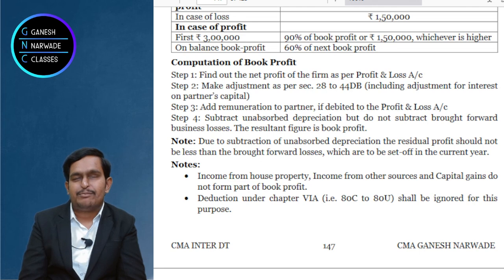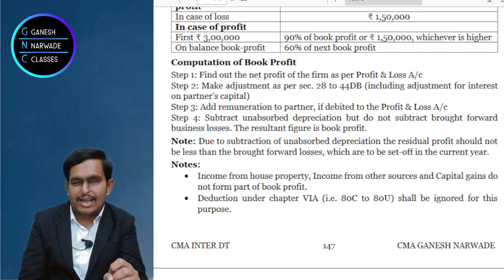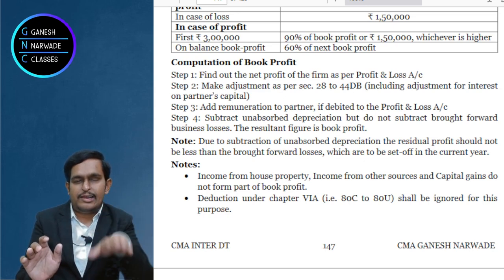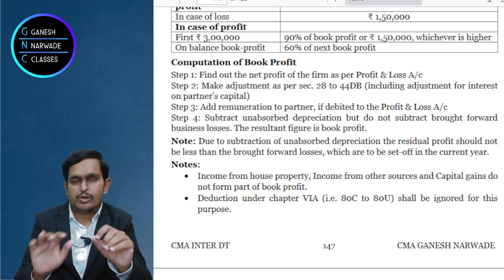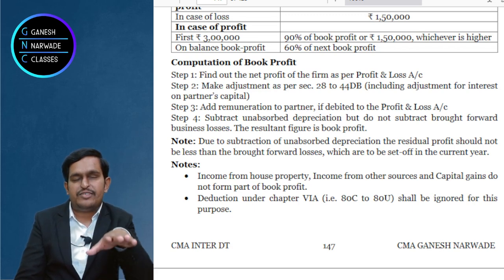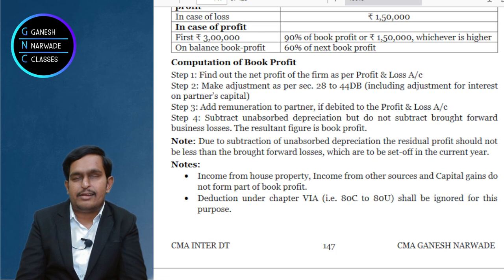The answer is partially yes, partially no. So you try to just deduct unabsorbed depreciation. You get the book profit as per step 4. But see, if book profit is more than or equal to brought forward loss, no problem. But if suppose book profit is less than brought forward loss, then you try to adjust your unabsorbed depreciation to such amount which will ensure that your book profit is equal to brought forward loss.